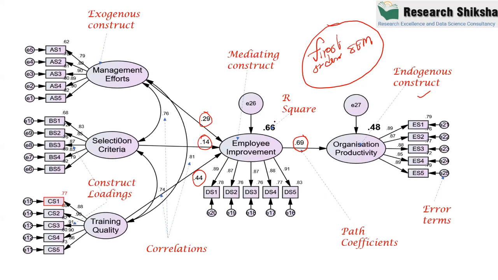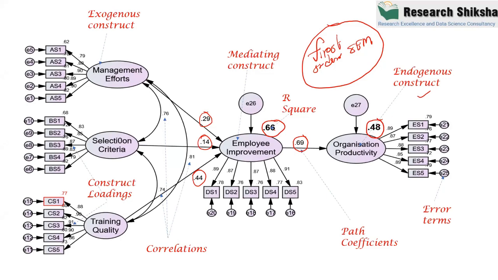And then you can see this square, this 66. This is basically the R square. R square means, suppose this is 48%. So we can say that 48% of the variance of the organization productivity can be explained by this model. Similarly, we can say 66% of the variation in the employee improvement can be explained with the help of this model.